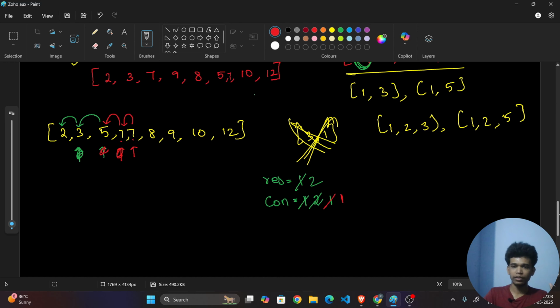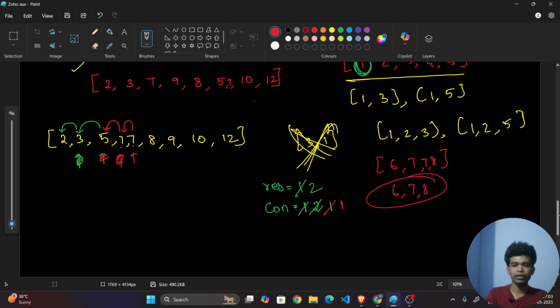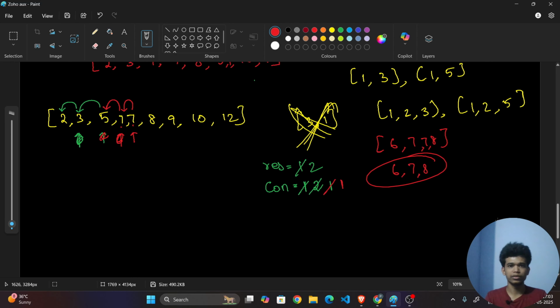Why? Because if it is like 6, 7, 8, and here again another 7, I can take 6, 7 and 8 and make the longest possible consecutive subsequence, right? Can you understand this? Same logic is applied here. Whenever the current value is the same as the previous value, don't do anything. Just update our pointer to the next value. That's it.